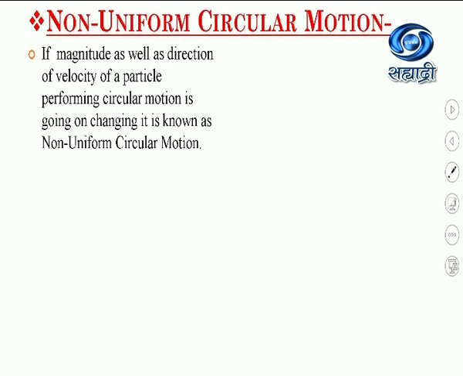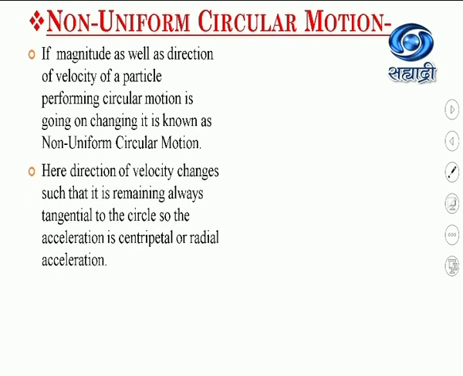Again we know that the direction of the linear velocity at every instant is along the tangent to the circle, so there is a centripetal acceleration, which acts along the radius toward the center of the circle. But along with the centripetal acceleration, there is an angular acceleration also, because the magnitude of the velocity at every instant is going on changing, and the rate of change of this velocity is nothing but the angular acceleration alpha.